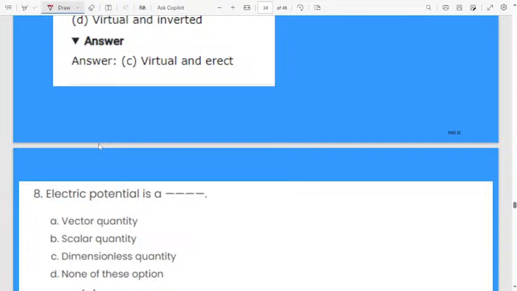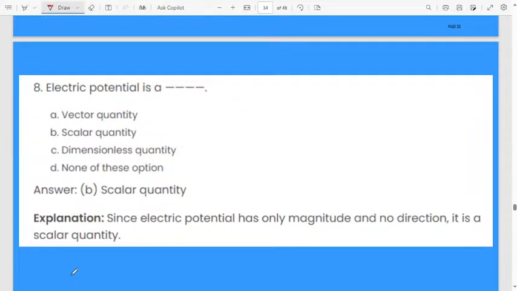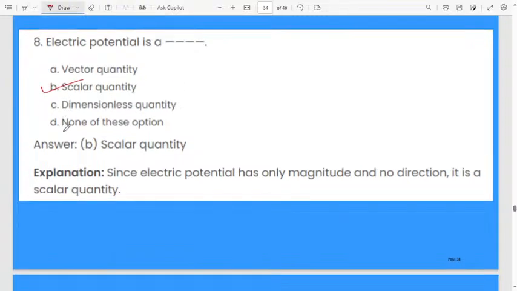Electric potential is a dash. First option, vector quantity, second option, scalar quantity, third one, dimensionless quantity, fourth one, none of these. Electric potential is a scalar quantity because it will not show direction, it has only magnitude. Electric potential means we will find the potential difference between the 2 points. We will not consider the direction of the point, we will consider only the difference between the 2 points. That's why it is a scalar quantity, it will not show the direction.